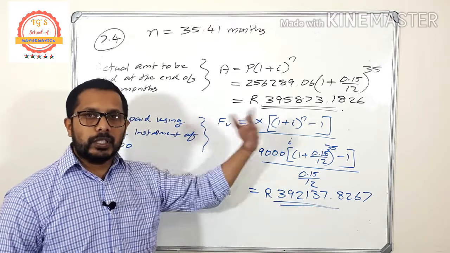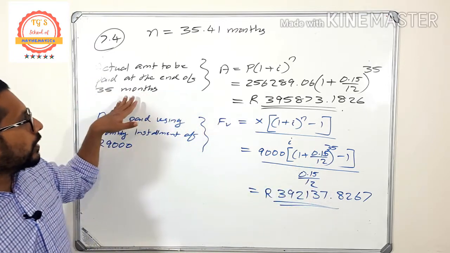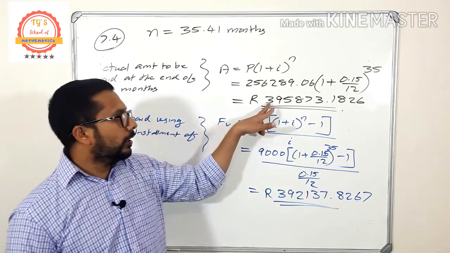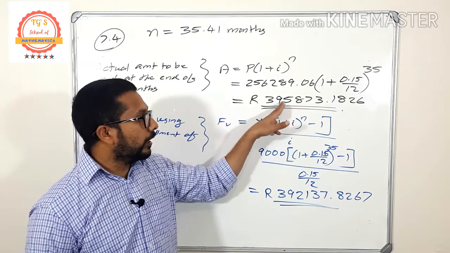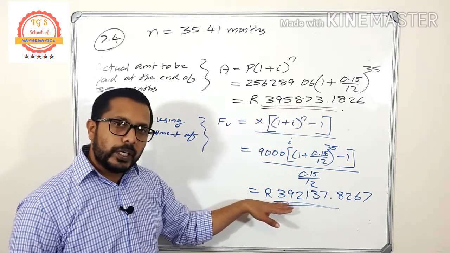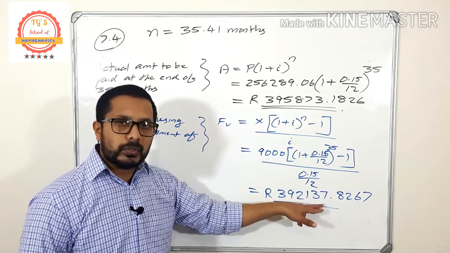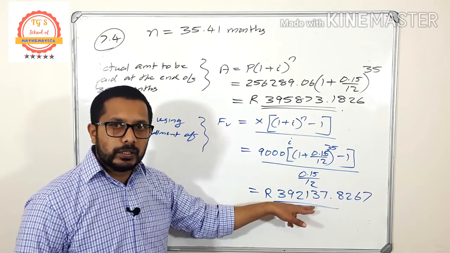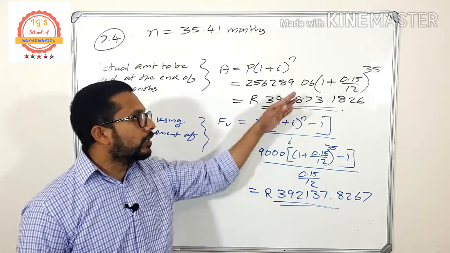What is the amount he is actually supposed to pay? 395,873. Using the monthly installment, how much is he paying? 392,000. That means there is a shortage. Am I right? So what is that shortage?